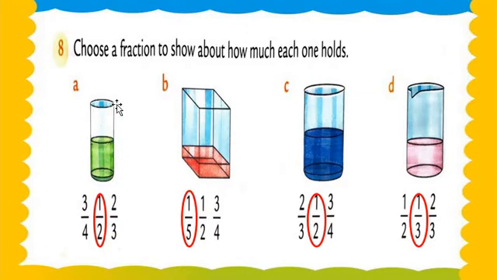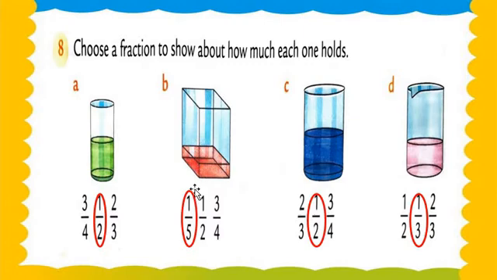Full would reach this border, but here it is filled only half with this green color. It means it shows a fraction. How do we show the fraction? 1 upon 2. Then question number B, a square type apparatus. See, 1, 2, 3, 4 and 5.